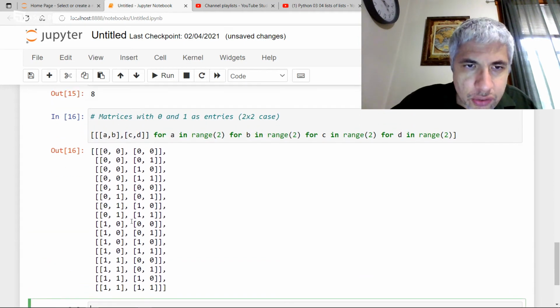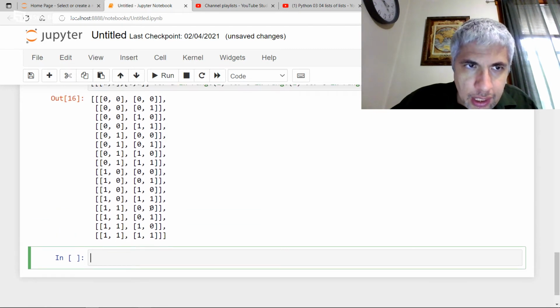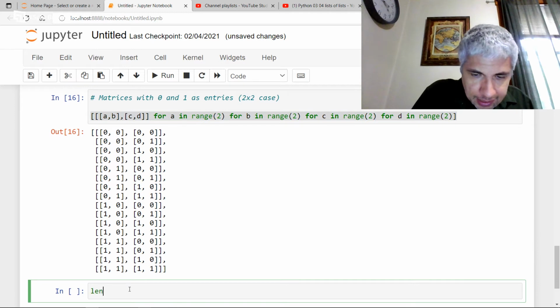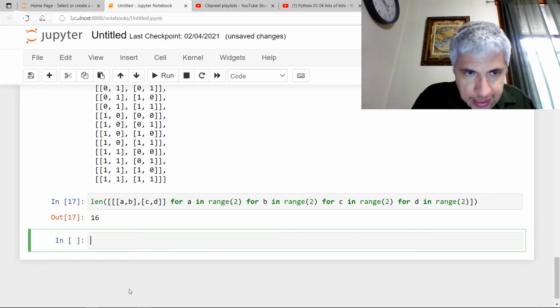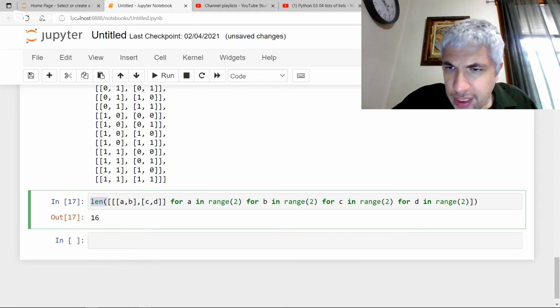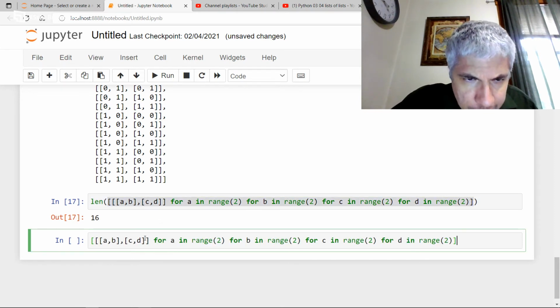Now, if I just wanted to know how many there were, one thing I could do is stick all of this inside a len, and I get 16. But another shortcut is this: I don't need the actual matrix itself, since A, B, C, and D determine the matrix.